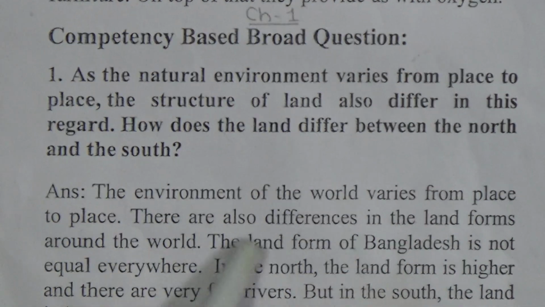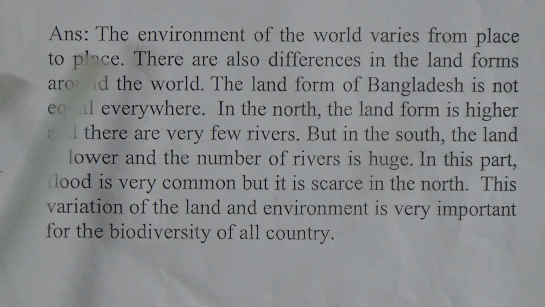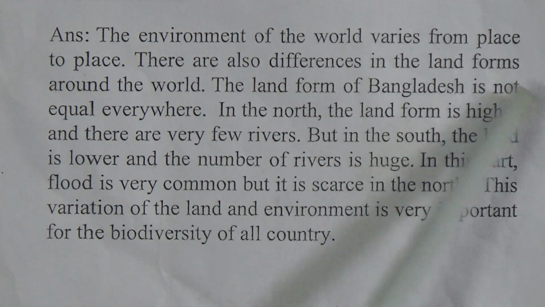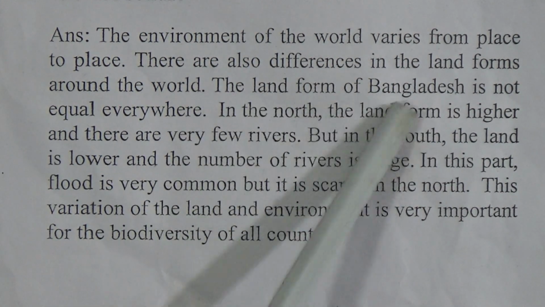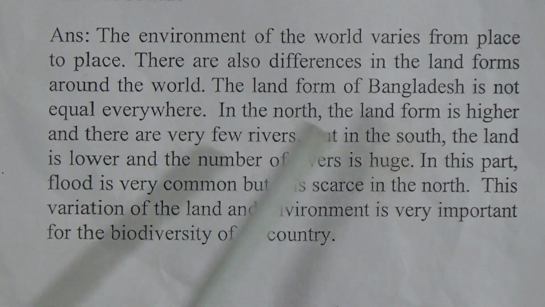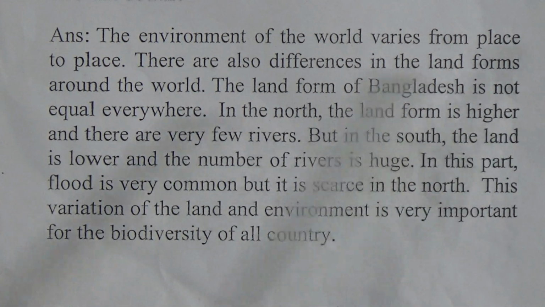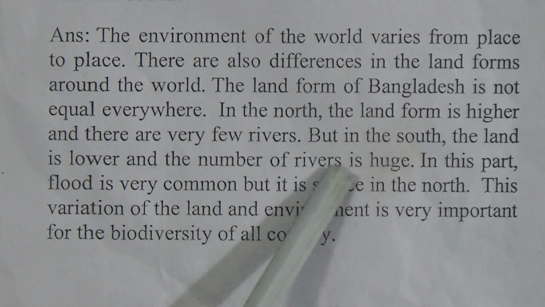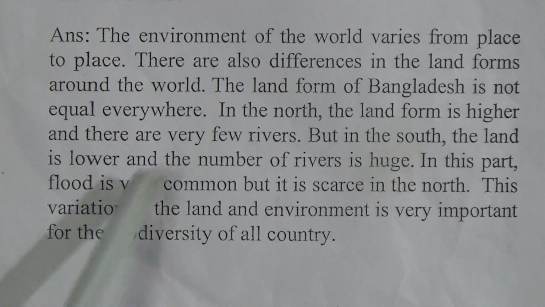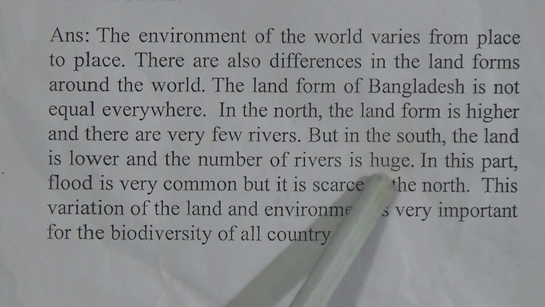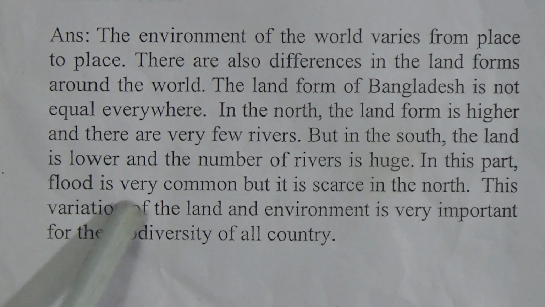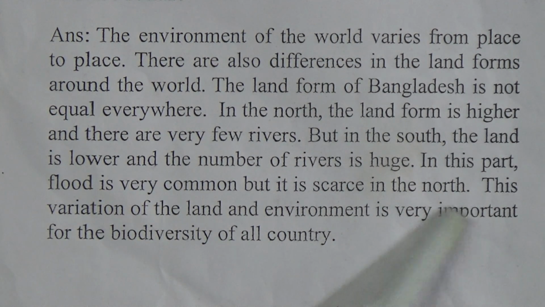Answer: the environment of the world varies from place to place. There are also differences in the landforms around the world. The landform of Bangladesh is not equal everywhere. In the north, the landform is higher and there are very few rivers. But in the south, the land is lower and the number of rivers is huge. In this part, flood is very common, but it is scarce in the north. Okay. Then look, this variation of the land and environment is very important for the biodiversity of all country.